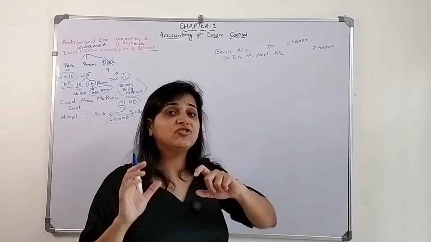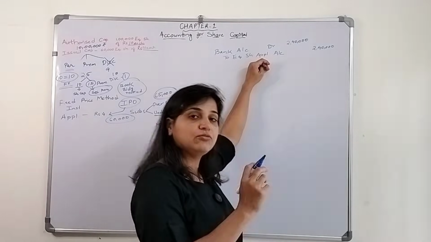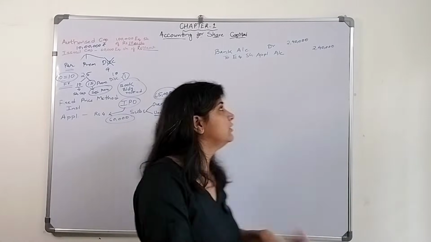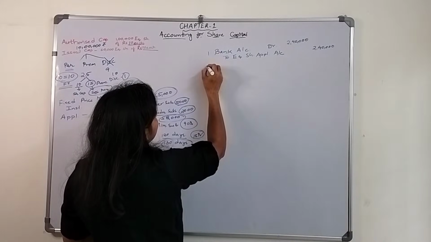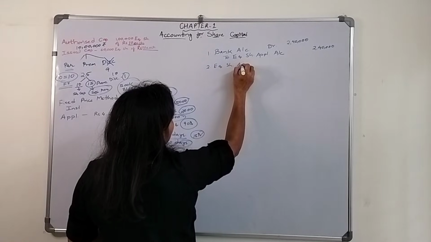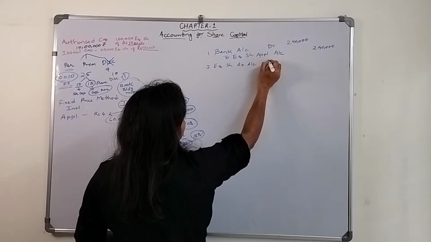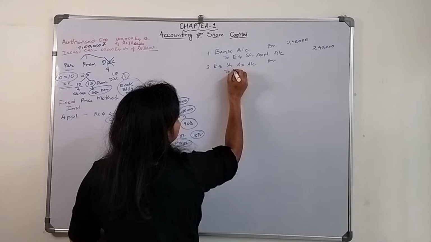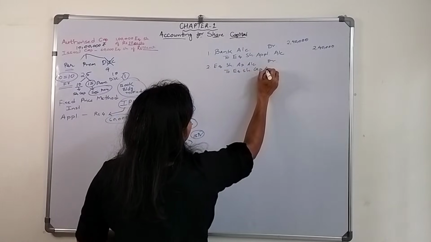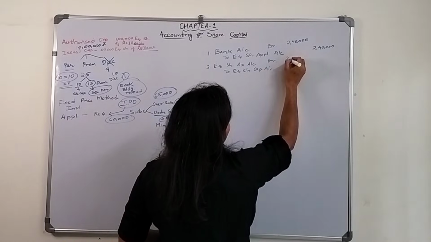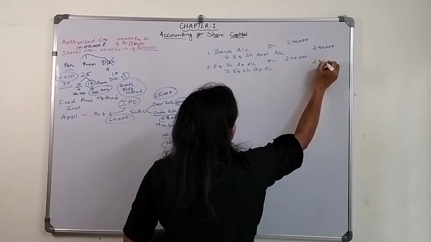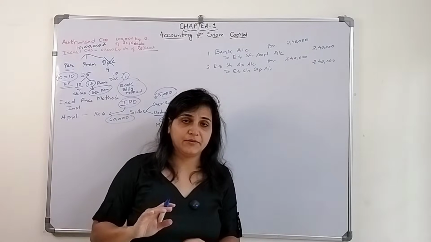Now this equity share application account is there, but we are supposed to maintain the share capital account. So this equity share application account will get closed and the money will get transferred to the equity share capital account. What will be the next entry? Equity share application account debit to equity share capital account, 2,40,000. The money will get transferred to equity share capital account.